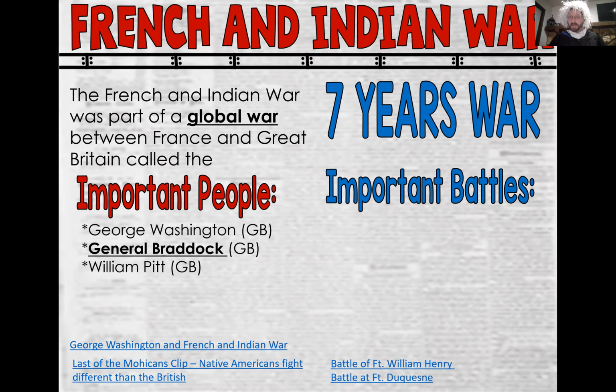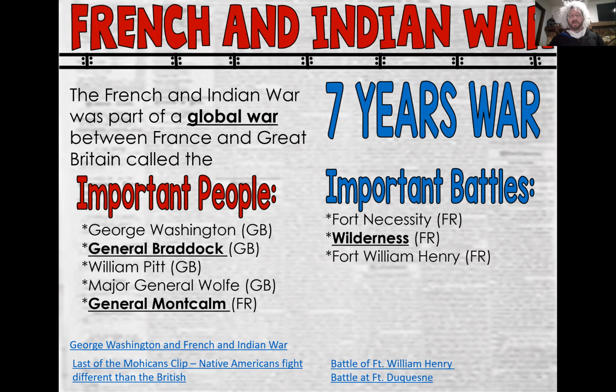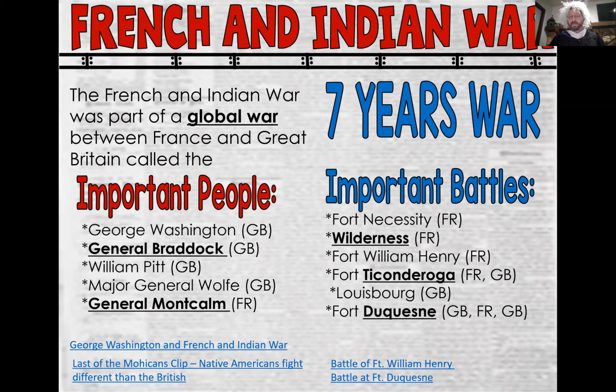You have William Pitt, Major General Wolfe, General Montcalm, and then important battles would be places like Fort Necessity, Wilderness, Fort William Henry, Fort Ticonderoga, Louisbourg, and Fort Duquesne.